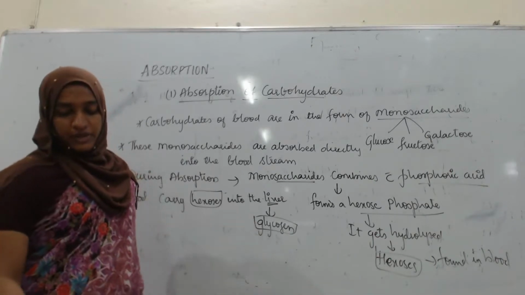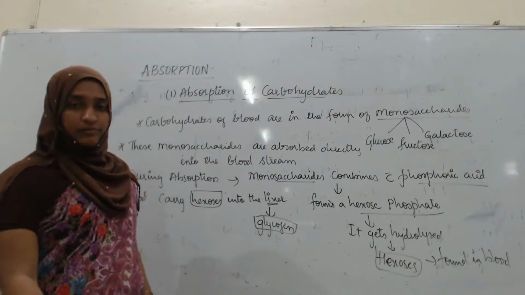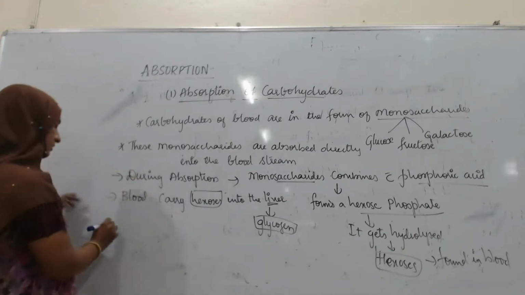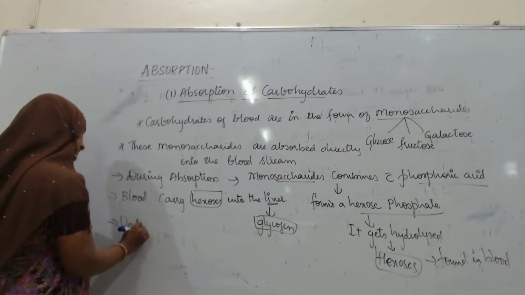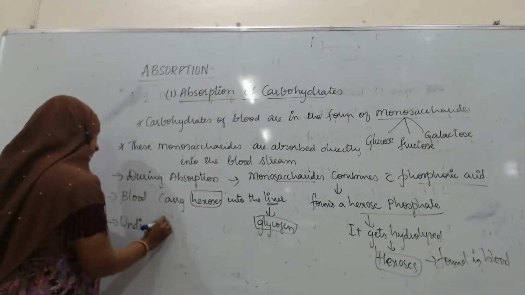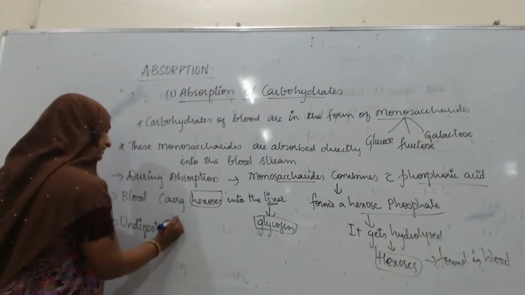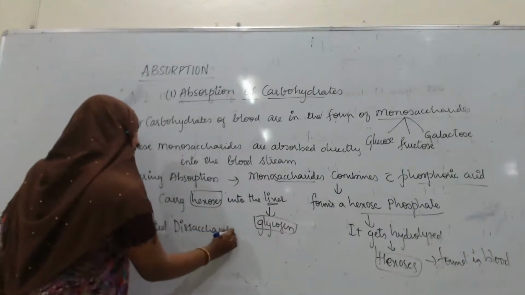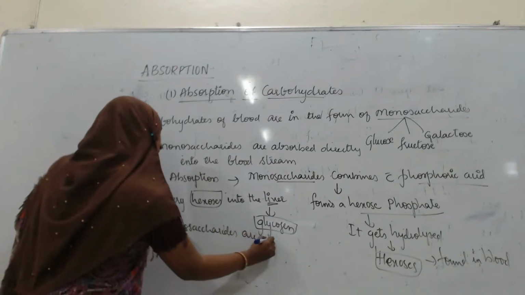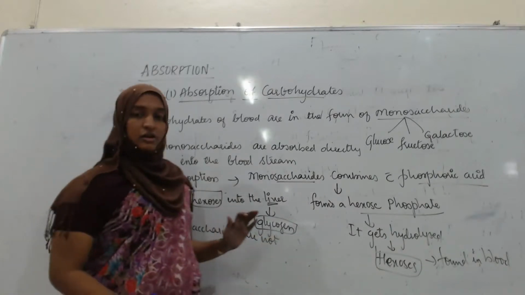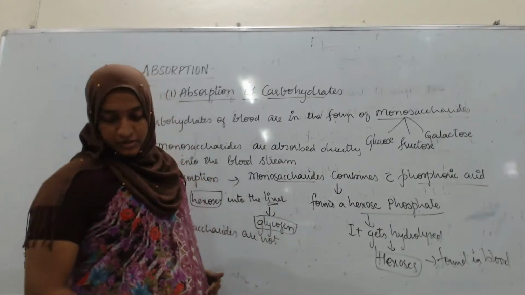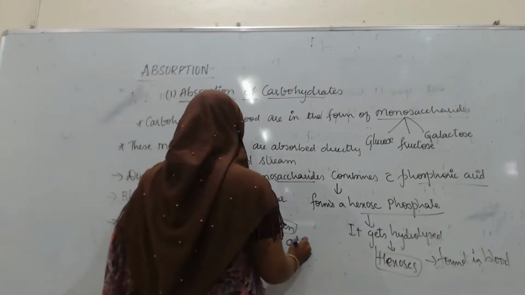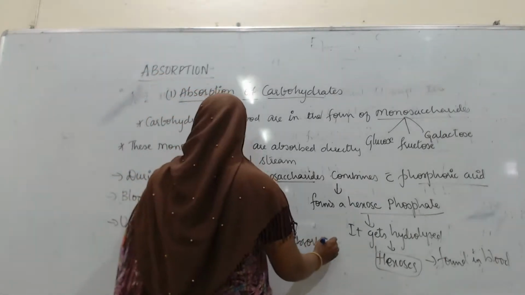Undigested disaccharides are not absorbed.